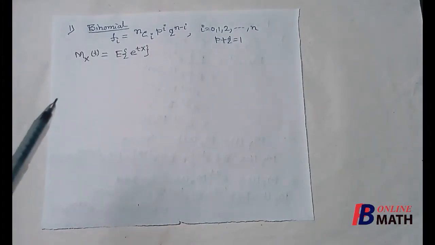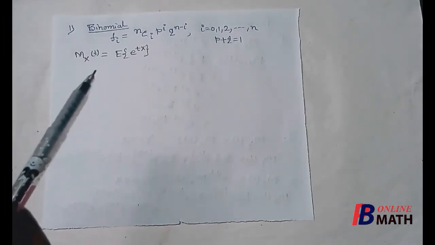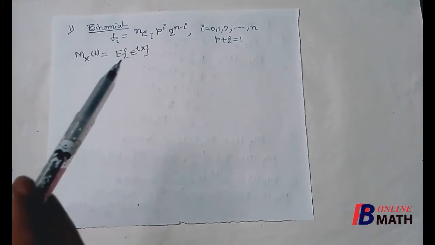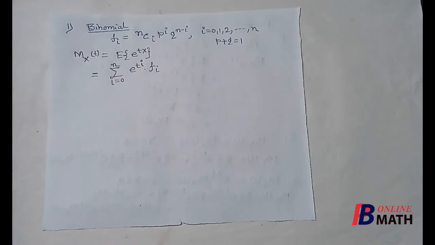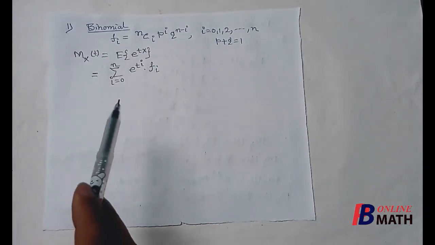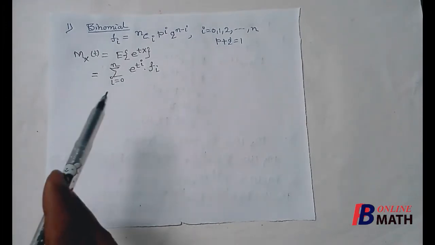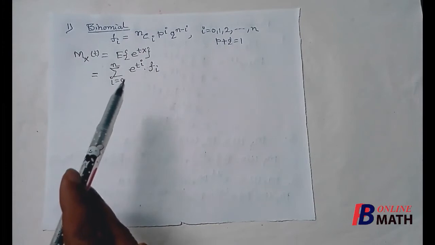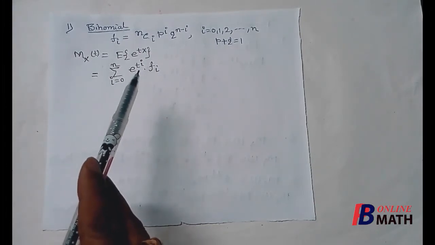We shall find the moment generating function about the point 0, and we know that this is the formula. The moment generating function about the point 0 is equal to the expectation of e to the power tx. Since binomial is a discrete distribution, the expectation of e to the power tx equals the summation over the spectrums. Here the spectrums are i equal to 0 to n. It should be e to the power t x_i, but in this case the spectrums are i.